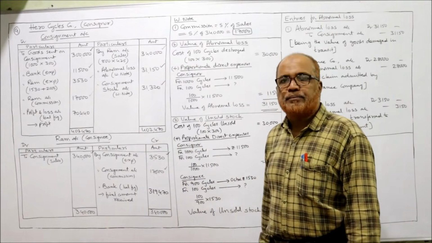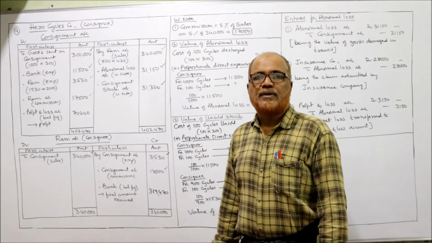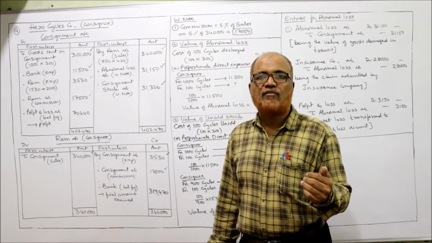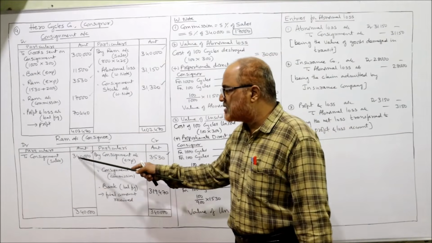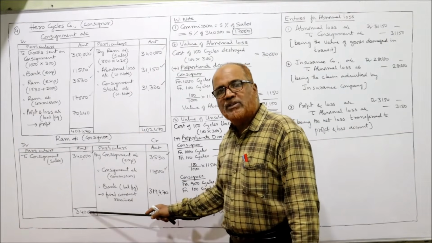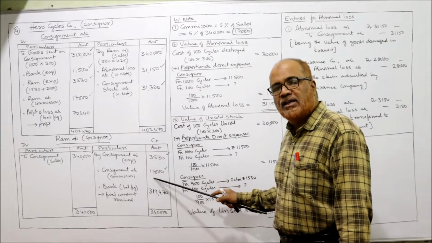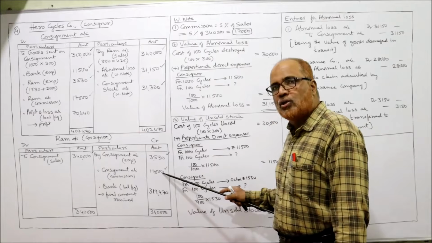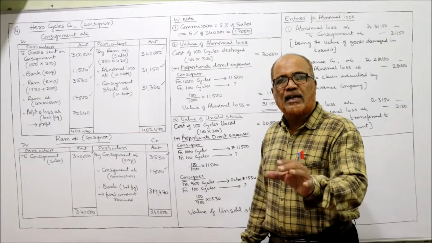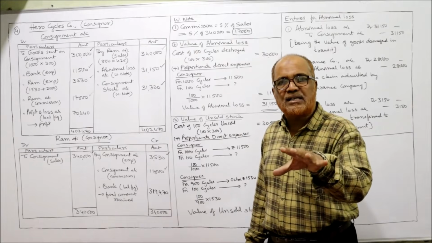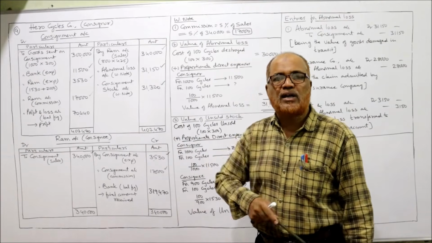Now Ram. Ram has settled the account by sending a bank draft. Consignee has sent a bank draft to the consignor for the balance of amount. How much is the balance of amount? Debit side 3,40,000. From 3,40,000, he will deduct his expenses 3,530. He will deduct his commission 17,000. The balancing figure is 3,19,470. This balance amount is sent by consignee to the consignor.